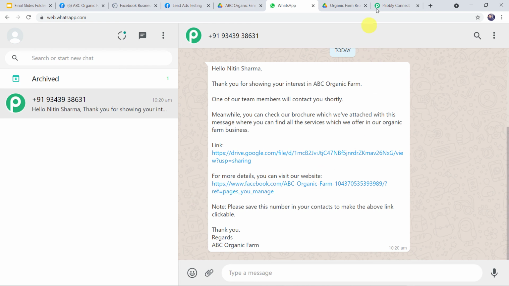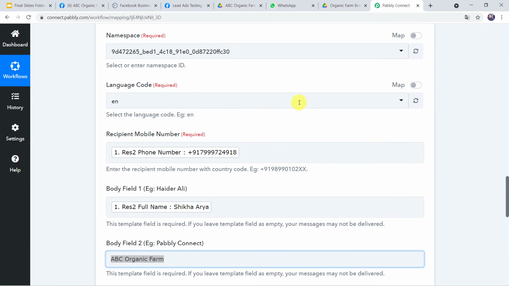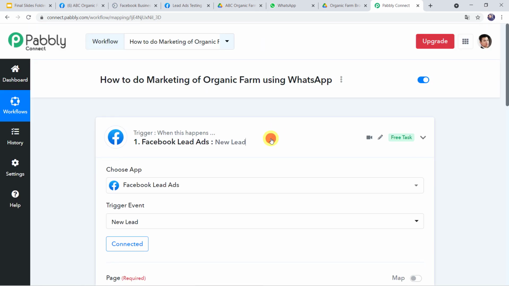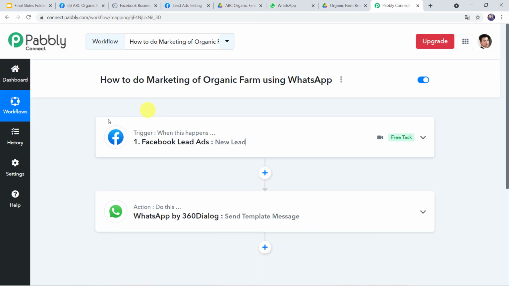Now let's go to Pabbly Connect and I'll minimize all these windows and let us see in a nutshell whatever we have done till now. So in this use case, we want that whenever a Facebook lead ad form is filled, automatically your Organic Farm brochure should be sent on the WhatsApp number of the customer. So in this way, we have created a successful integration between Facebook lead ads and WhatsApp using Pabbly Connect.